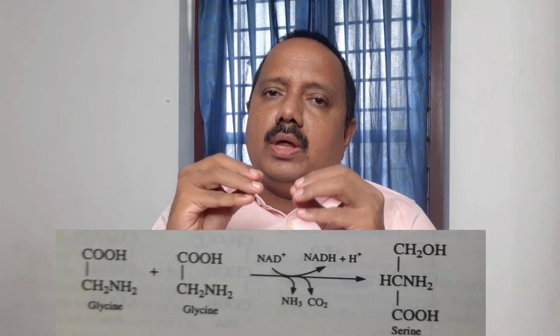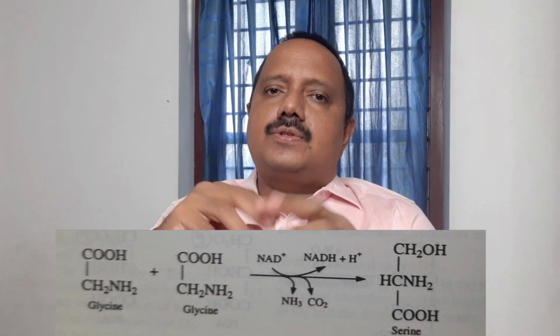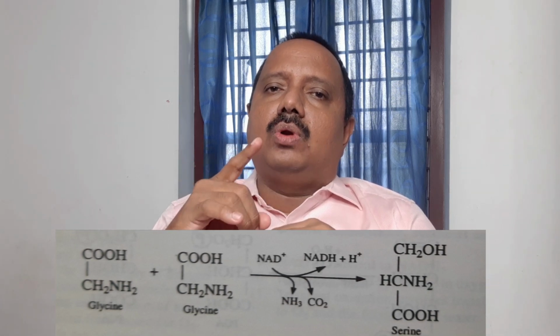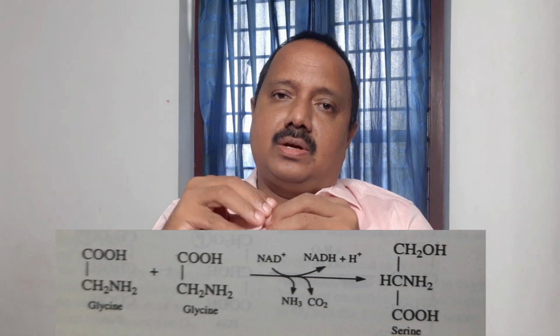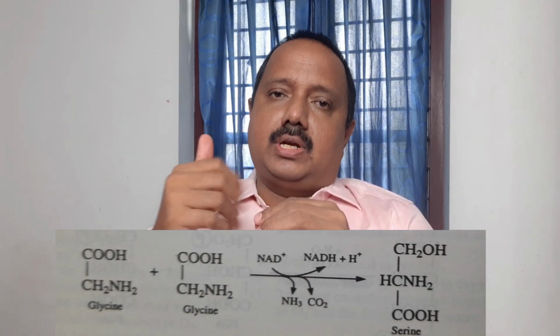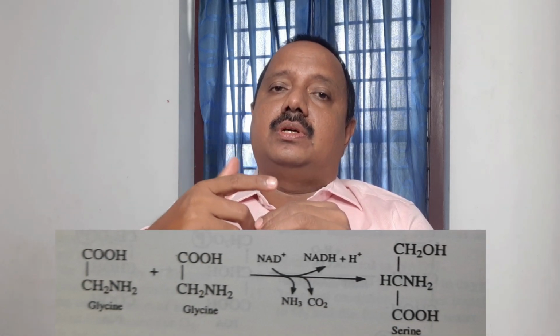In the mitochondria, two molecules of glycine give rise to one molecule of serine. As a result, one amino group, the NH2 group, is released along with one carbon dioxide. It is a very complicated reaction. More than one enzyme is involved in the reaction.